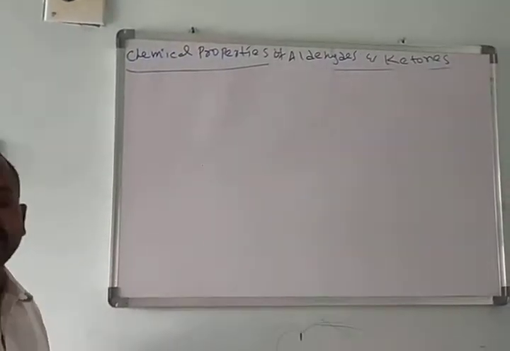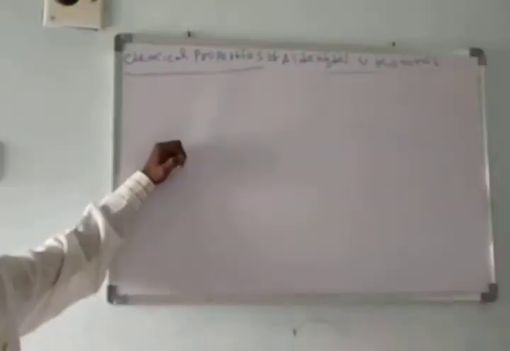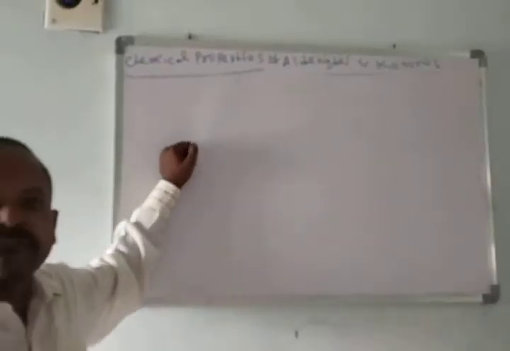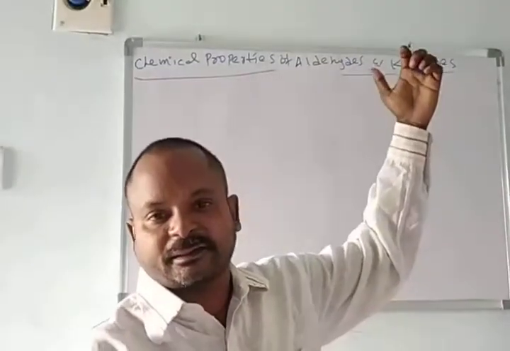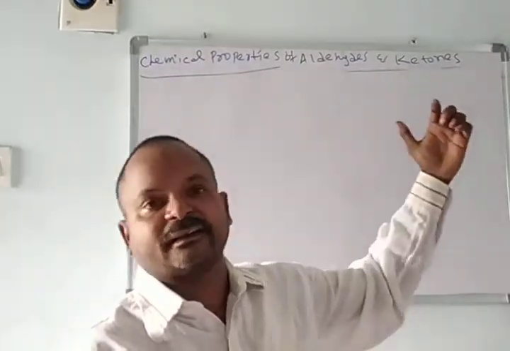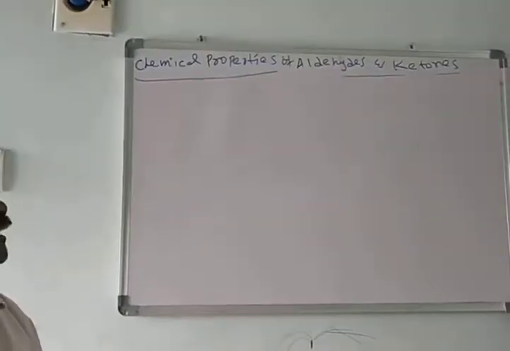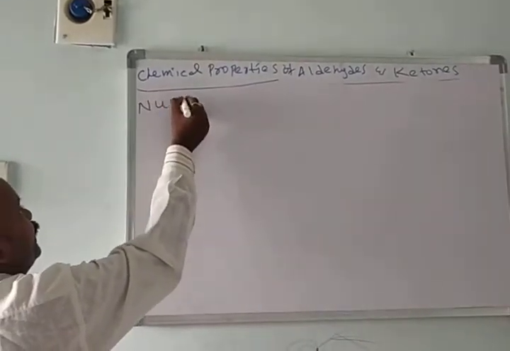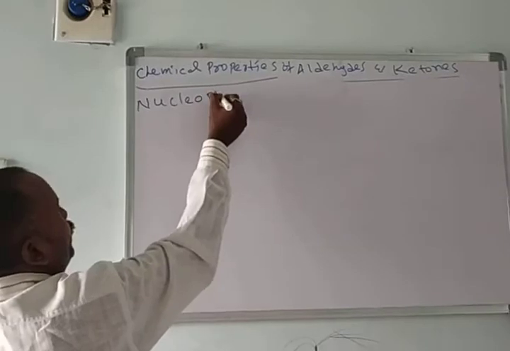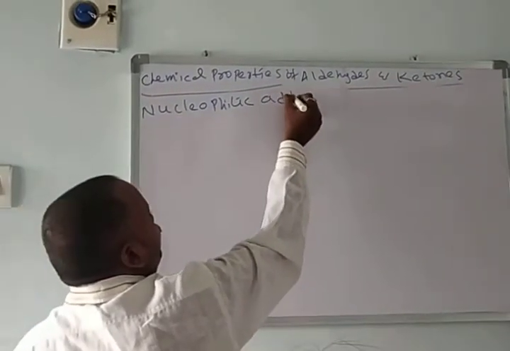Here we'll discuss different nucleophilic addition reactions. A nucleophilic addition reaction means an addition reaction which is initiated by a nucleophile. We'll see some important nucleophilic addition reactions; so many are there.